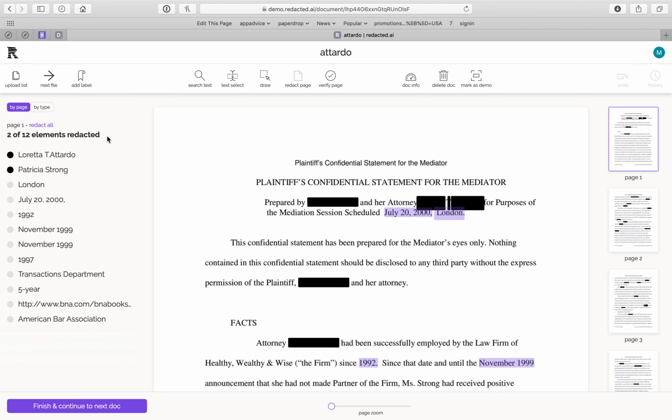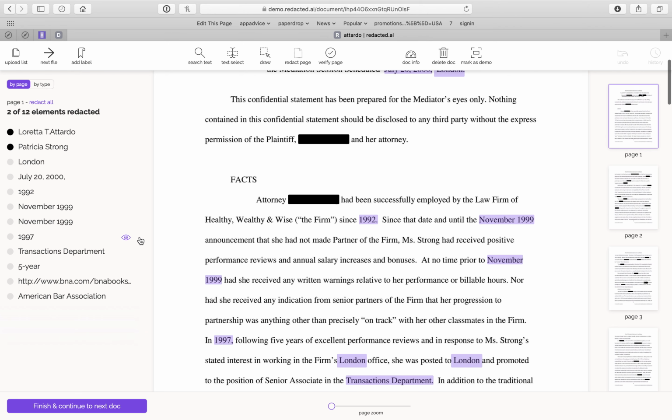So on page 1, we found 12 elements that might be sensitive, and we chose to redact 2 on the previous page. So they're the 2 that we're going to redact, and here's all the ones that we're choosing to not redact. And that looks good. I don't think I need to redact any of these. So again, you can quickly eyeball it, but you can also look through the document here on the right. So I'm going to go ahead and scroll through, and everything looks okay.